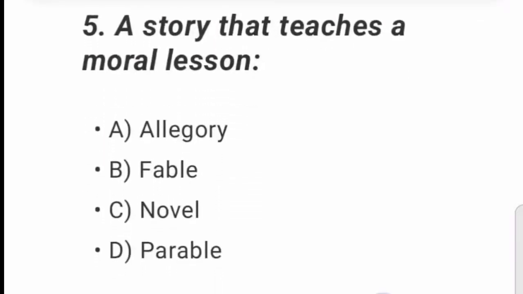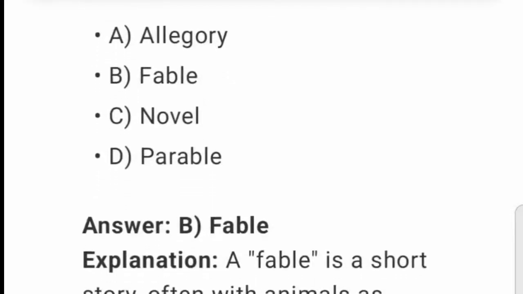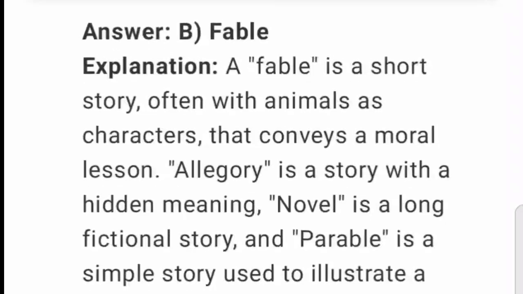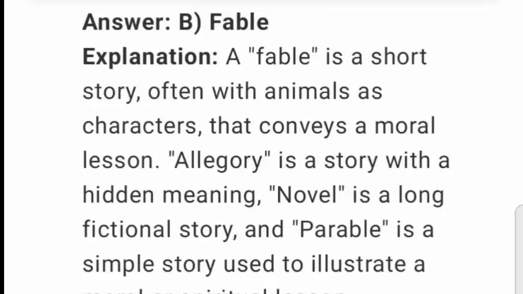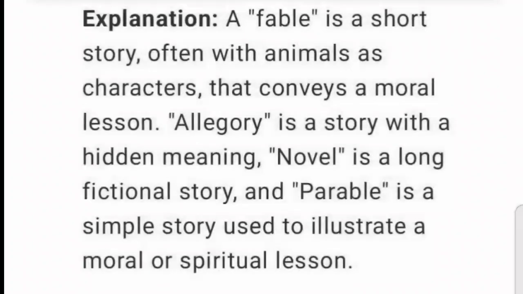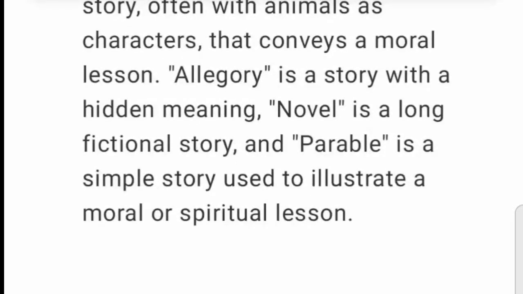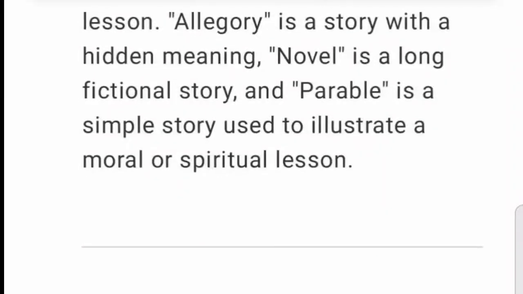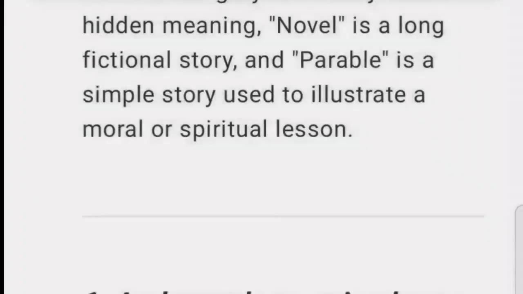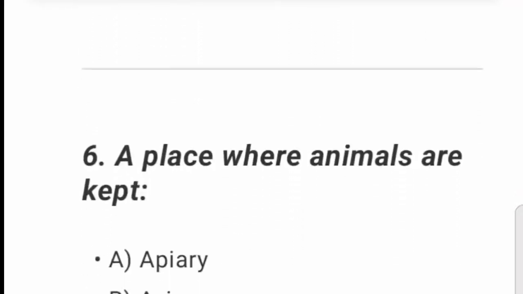5. A story that teaches a moral lesson. A. Allegory. B. Fable. C. Novel. D. Parable. Answer: Fable. Explanation. A fable is a short story, often with animals as characters, that conveys a moral lesson. Allegory is a story with a hidden meaning. Novel is a long fictional story, and parable is a simple story used to illustrate a moral or spiritual lesson.